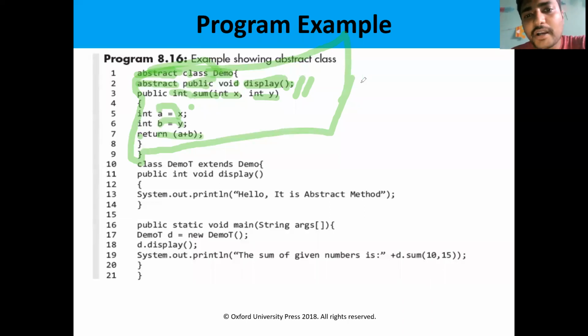So the demo class has two methods. One is display, another one is sum. The display method is an abstract method, whereas sum is not an abstract method. Sum has a definition, so this is all definition. The sum method has a definition, so this is not an abstract class. So this is one class created.